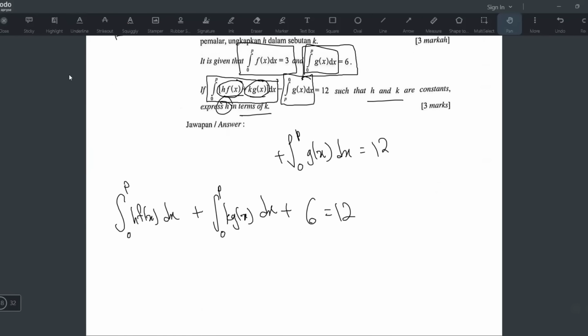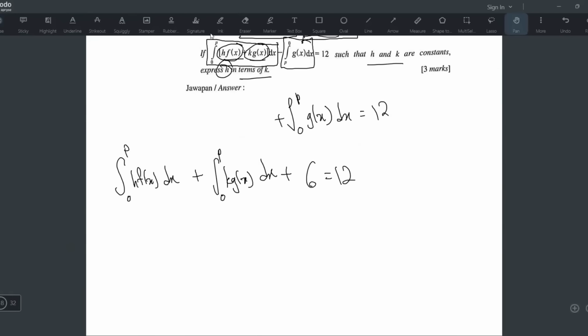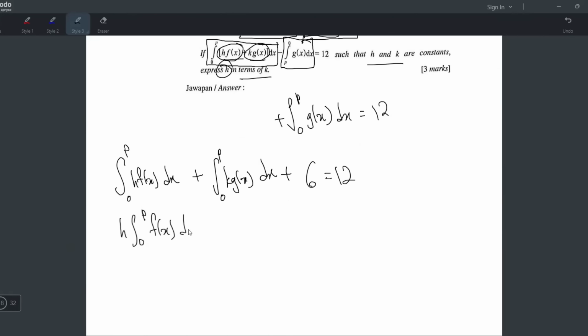Tengok dia punya hubungan darab. So which property? Boom, the first one. Tengok. Kalau darab boleh tulis depan. So you can write before kalau darab. So what you do now? Letak H macam ni, integrate 0 to P fx dx. And then ini pun sama. Okay, gx dia darab mah. So boleh tulis sini, integrate 0 to p gx dx.